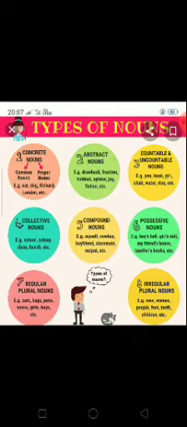Next, countable and uncountable nouns: pen, book, girl, boy, like that we can say countable. And sugar, rice, uncountable nouns. Next, collective nouns: school, colony, bunch, like that we can say collective nouns also. Then cattle. Compound nouns means myself, classmate, output, like that. Compound form of nouns.